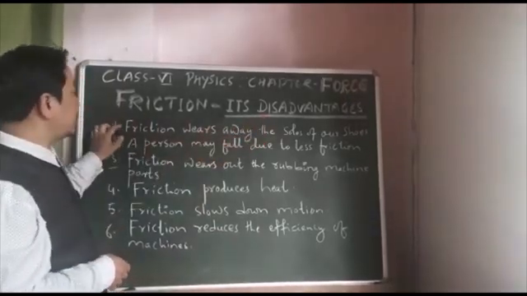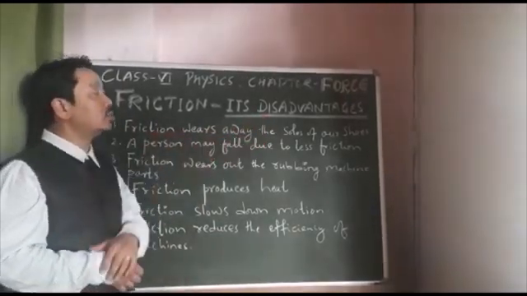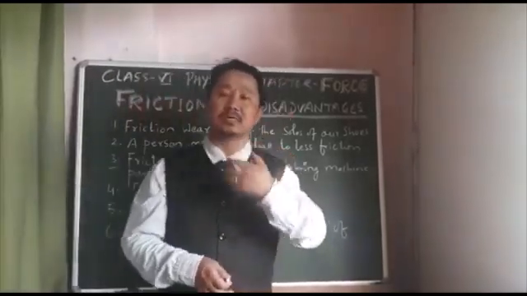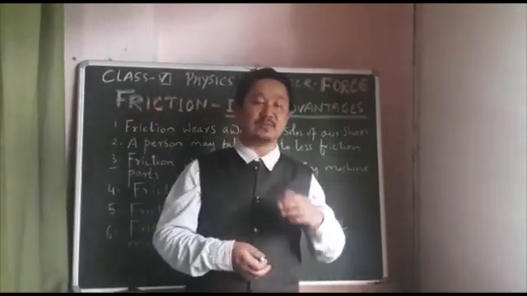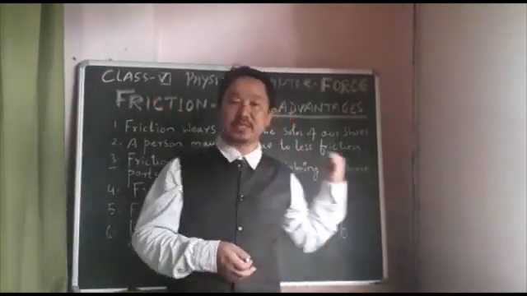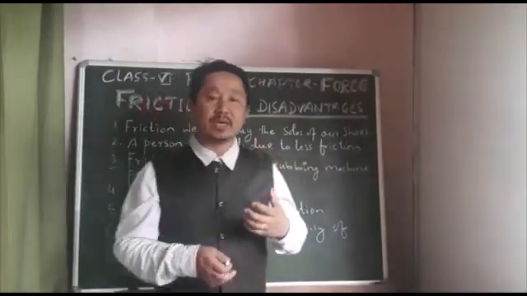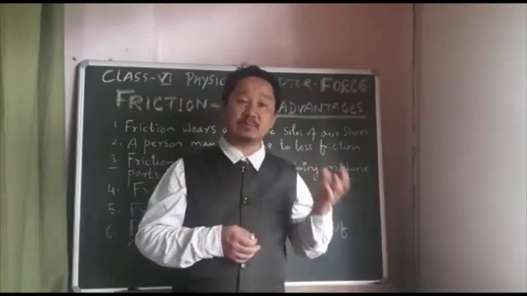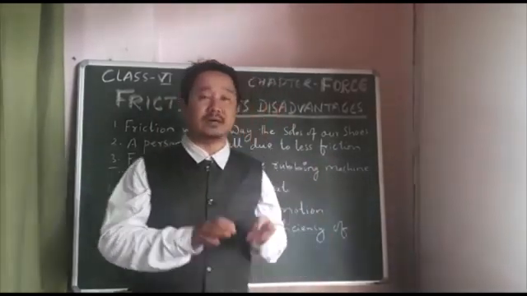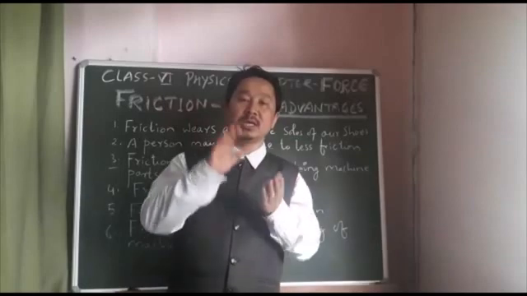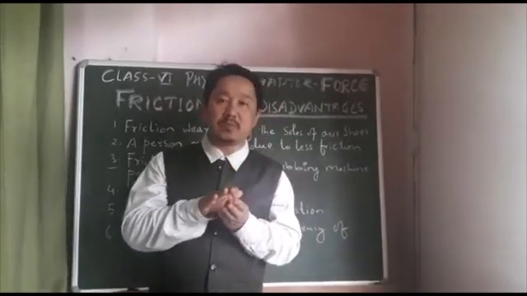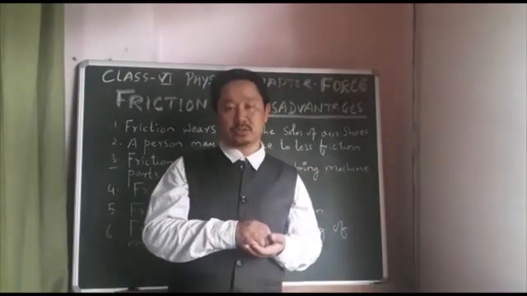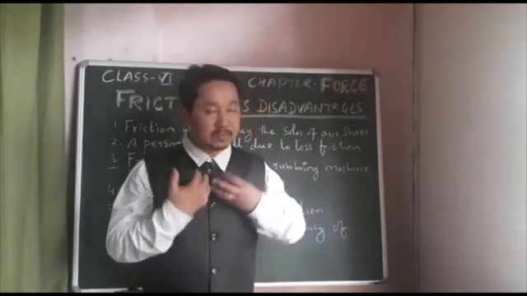Number 1, friction wears away the soles of our shoes. In the beginning, when we talked about the definition of friction, I tried to make it clear with this example. When we walk on a road, friction is formed between the soles of our shoes and the surface of the road, which makes us able to walk.